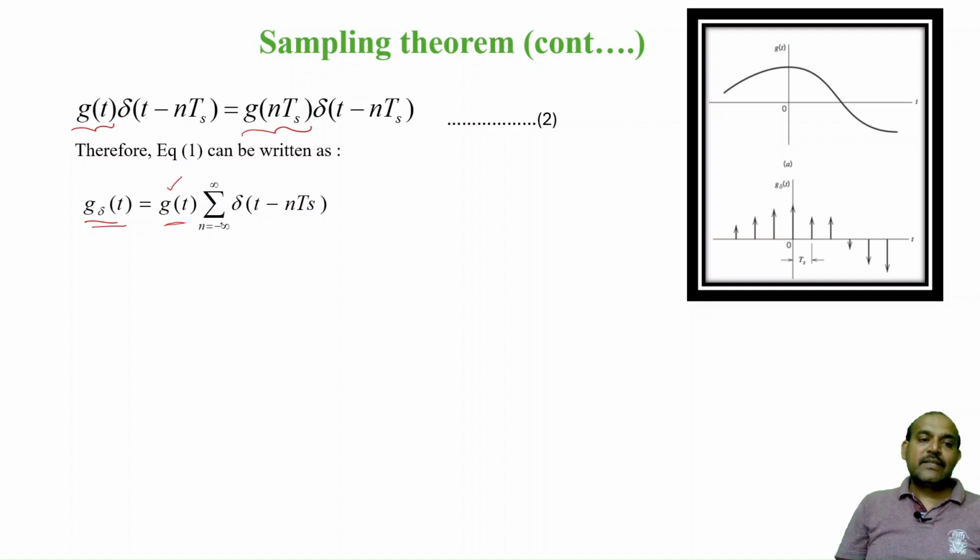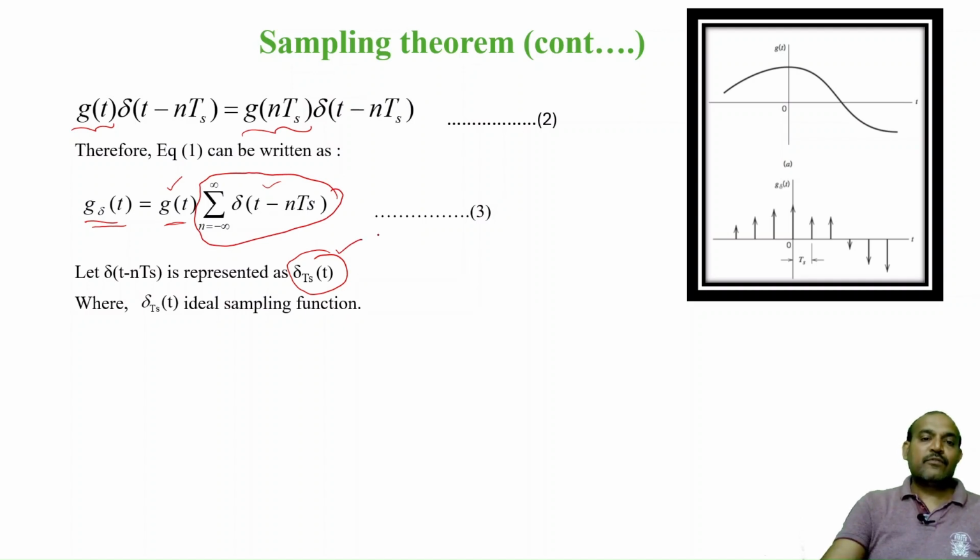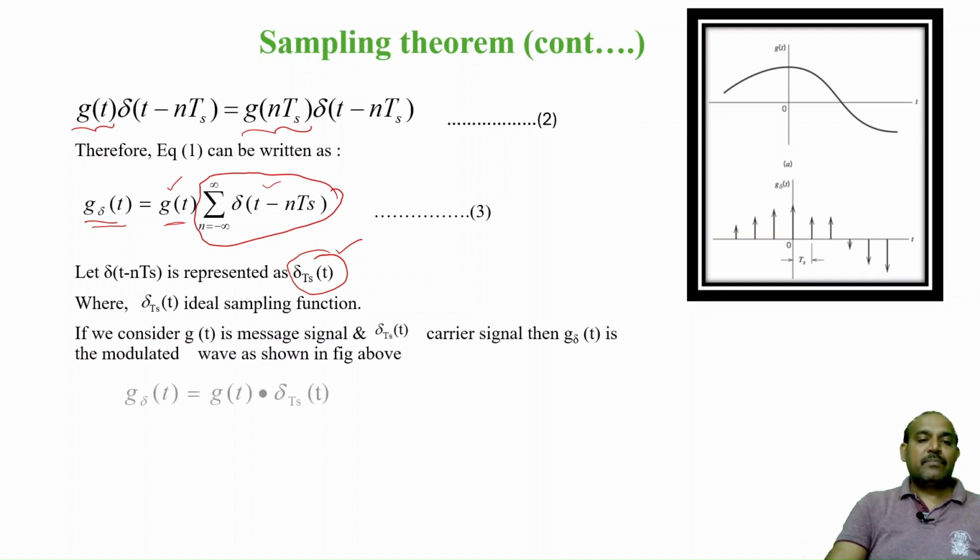So this is your analog signal, and this is your Dirac delta function, which can be represented as delta of t minus nts, summed, and I will just replace this summation of delta of t minus nts with delta ts of t. This is just a notation. Therefore, equation 3 can be represented like this: the left hand side is g delta of t and the right hand side is g of t as it is, whereas the Dirac delta function I have represented as delta ts of t. It is a multiplication between these two.